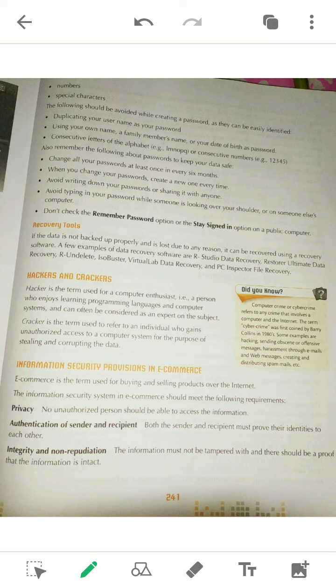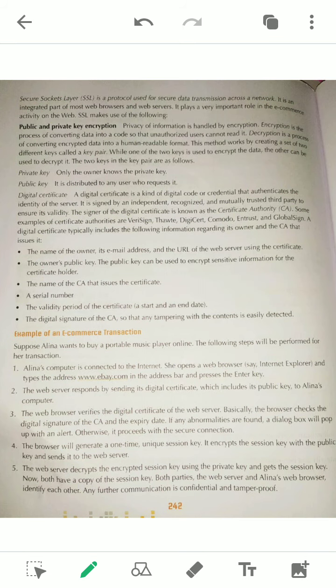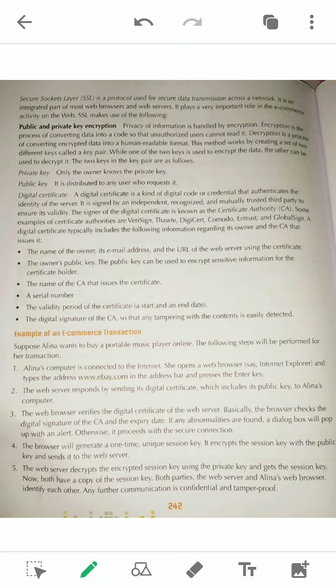Next, how will privacy, authentication and integrity be given to the users? These things are given using one protocol, and this protocol is none other than SSL, the Secure Socket Layer, a very important protocol. This question comes maximum times in your exam, as true or false, fill in the blanks, and one word questions.